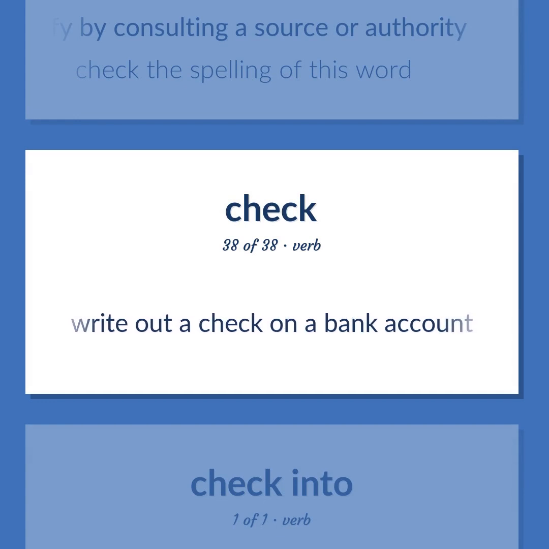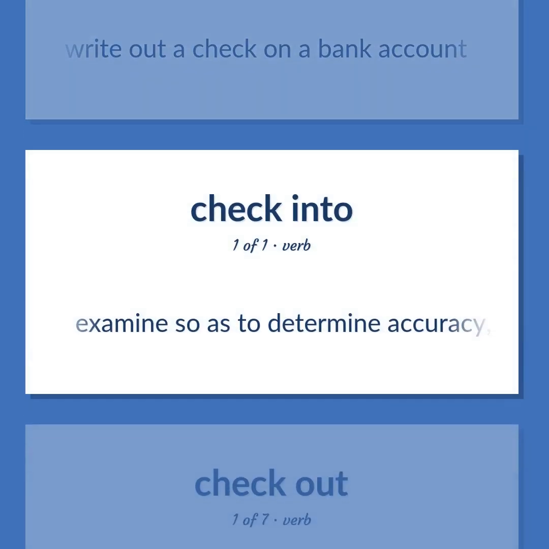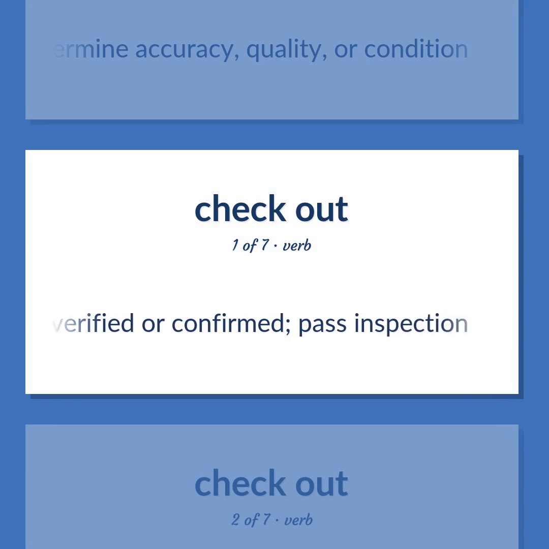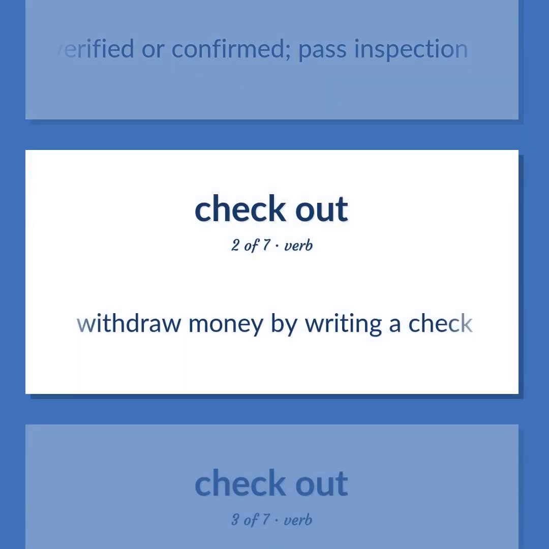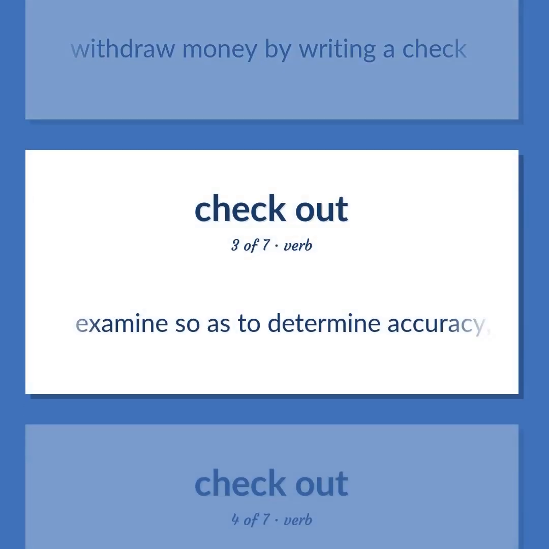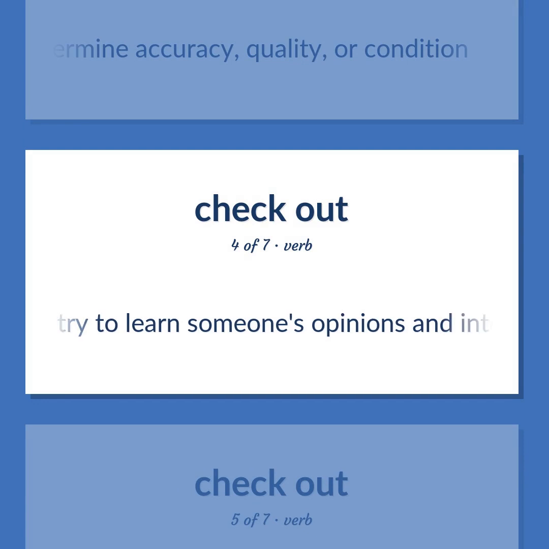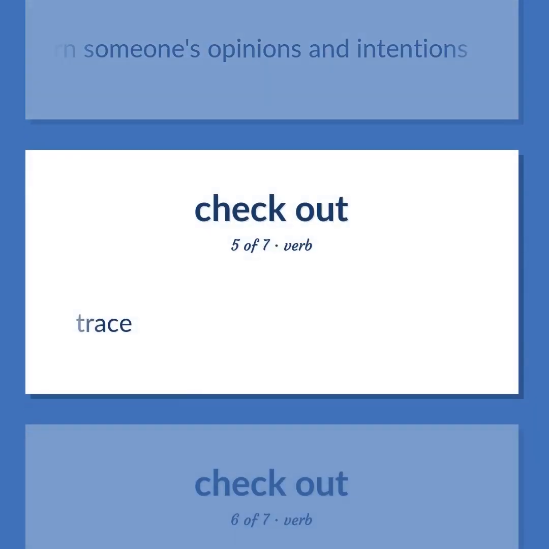Write out a check on a bank account. Examine so as to determine accuracy, quality, or condition. Be verified or confirmed. Pass inspection. Withdraw money by writing a check. Examine so as to determine accuracy, quality, or condition. Try to learn someone's opinions and intentions. Trace.